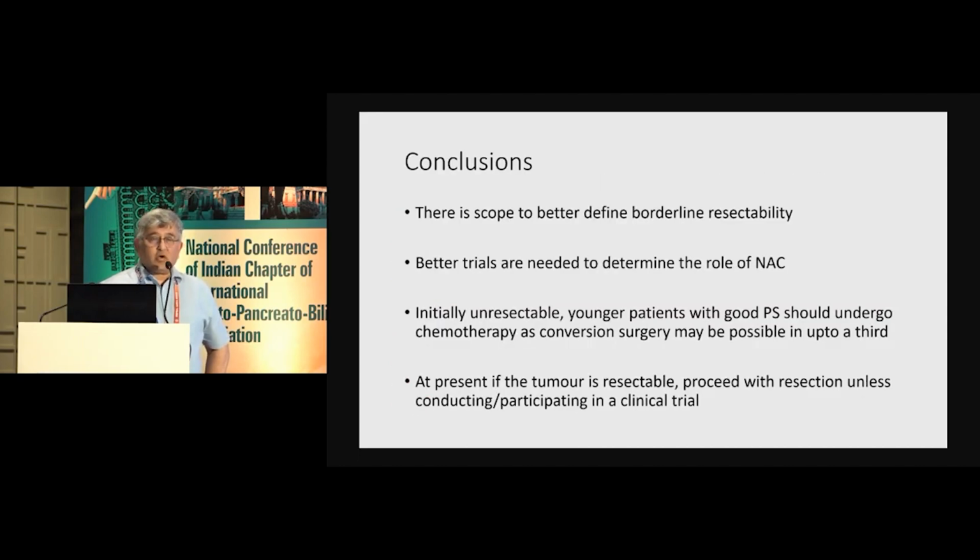Yes. And therefore, if we're going to do anything with borderline resectability, we have to define it better. We need better trials to determine the role of NAC. Initially unresectable younger patients, especially with good performance status, should undergo chemotherapy as conversion surgery, which may be possible in up to a third of them, according to this data. And my own feeling is that at present, if the tumor is resectable, resect it, and don't mess around with chemotherapy. Thank you.